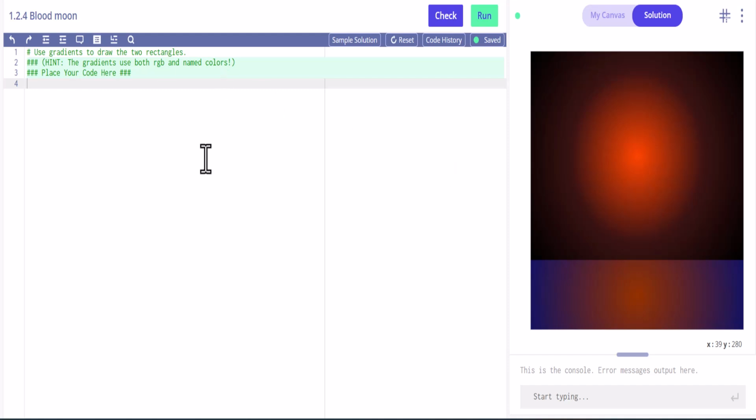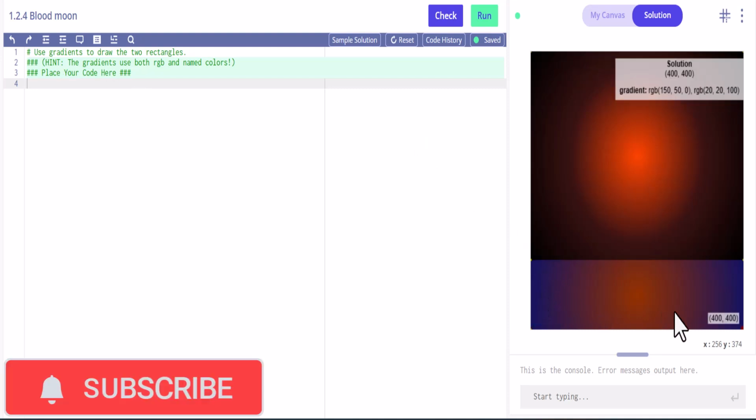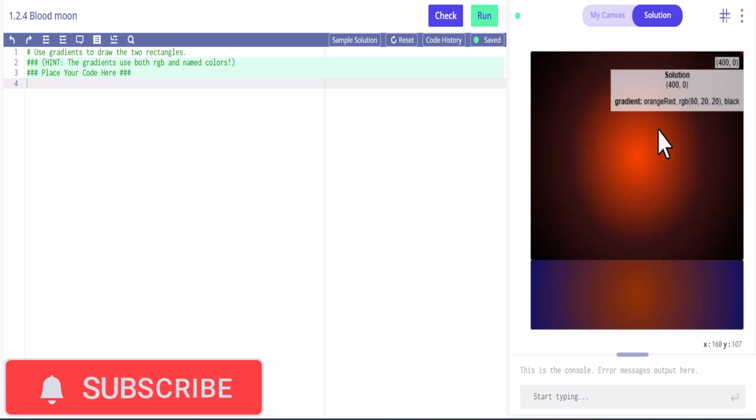Okay, so we have two rectangles that we're going to make, at least from my look at this. So we have this one down here, and then we have this one up here, and we're going to use gradients. That's what gives this effect. Initially I looked at it like, oh, this could be an ellipse, but it is actually just a rectangle that we're going to draw here.